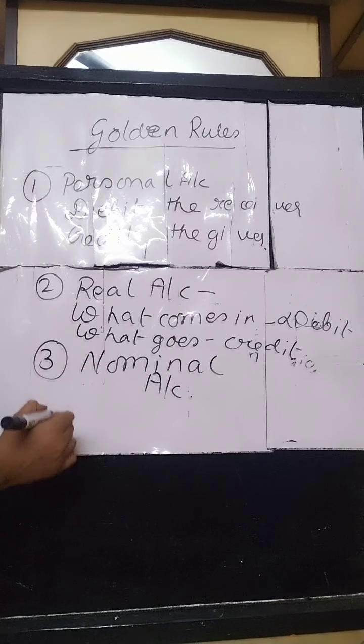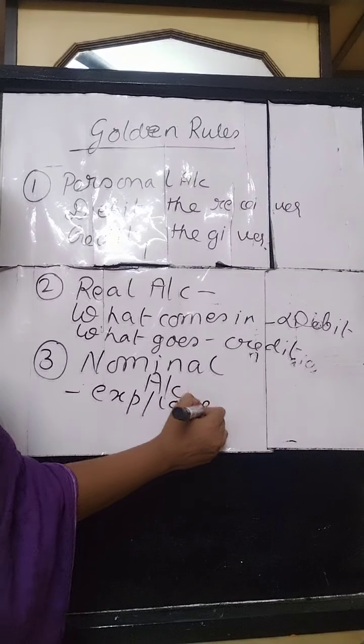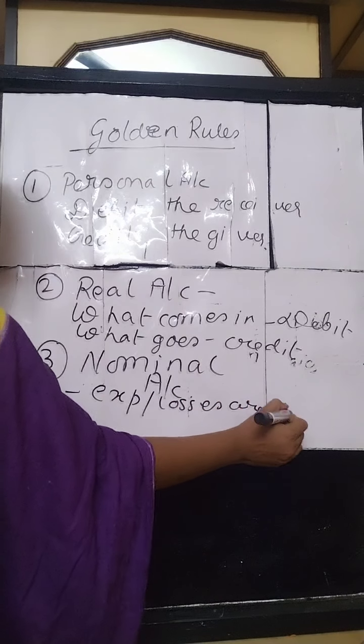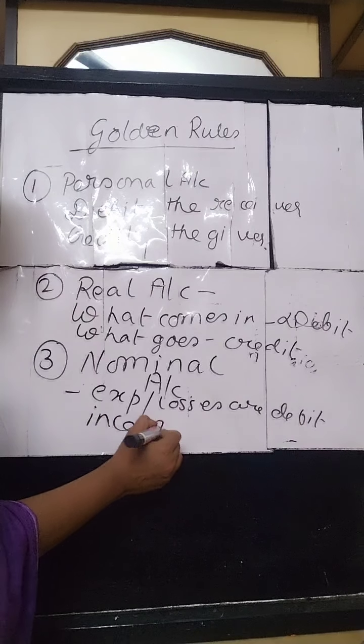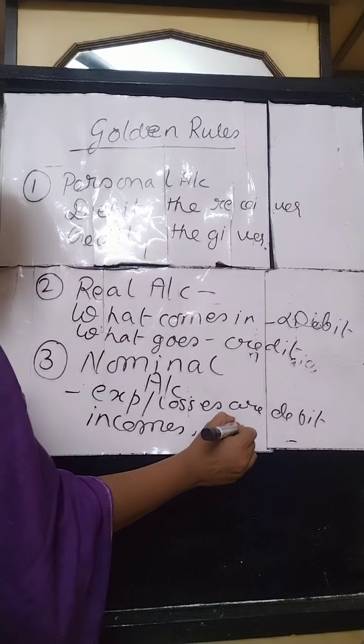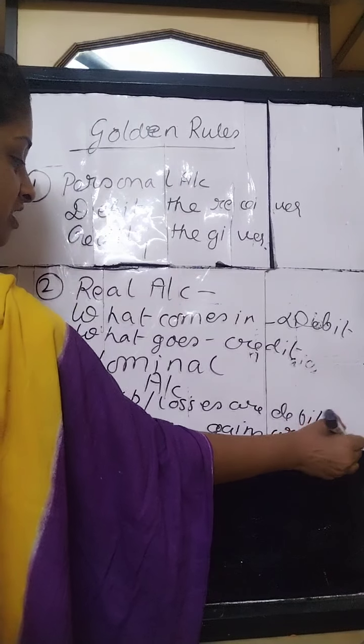Then comes nominal account: expenses and losses are debit, and incomes and gains are credit. So these are the golden rules.